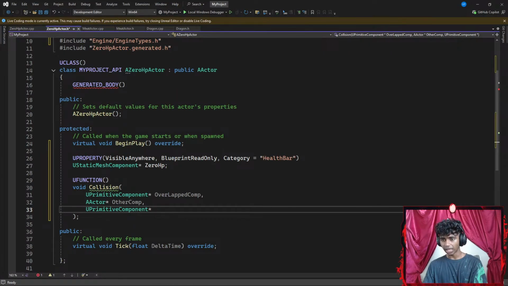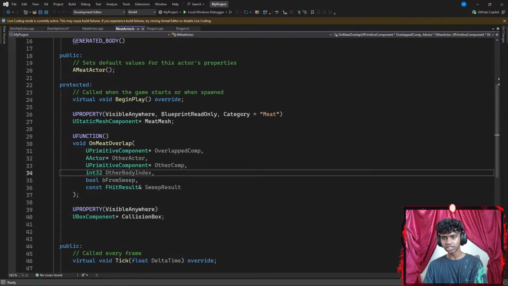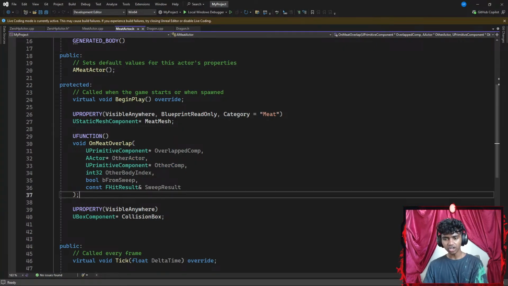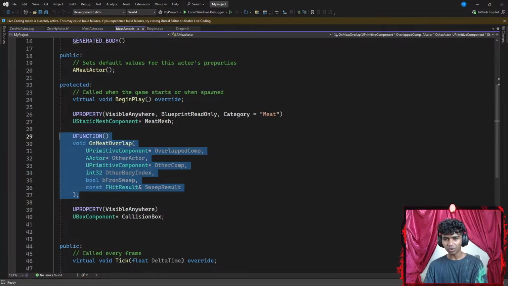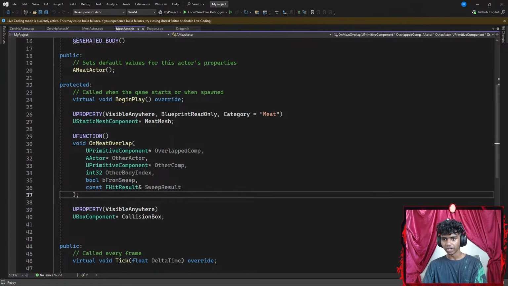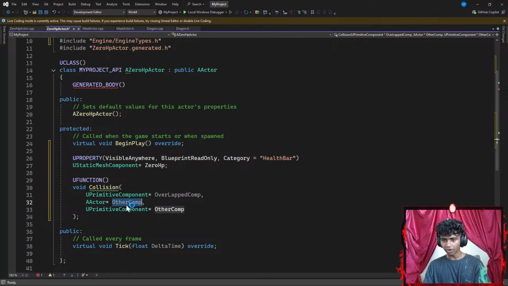So I have one overlap component, and one is going to be other component. Here's the thing, what does my AActor say though? Other actor. This is other component, so this is other actor. I gotta break this section down to understand what every single method here means, because I feel just blindly writing it wouldn't help much. That said, I do want to know how to write it first as well.